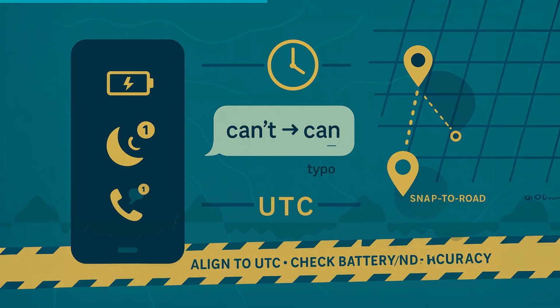Cloud photo libraries shuffle metadata. Edits and shares can reset modified dates, while date taken remains in EXIF.